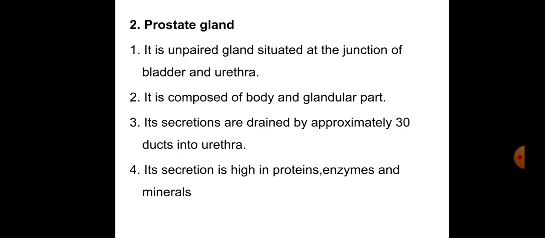Next, the prostate gland. It is an unpaired gland situated at the junction of the bladder and urethra. It is composed of a body and glandular parts. Its secretions are drained by approximately 30 ducts into the urethra. Its secretion is high in proteins, enzymes, and minerals.